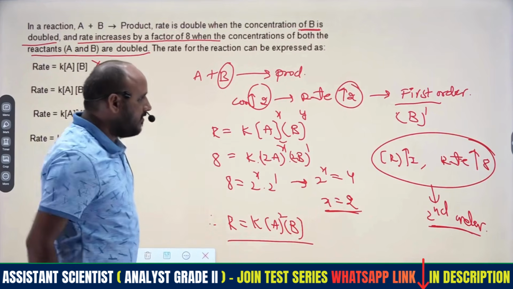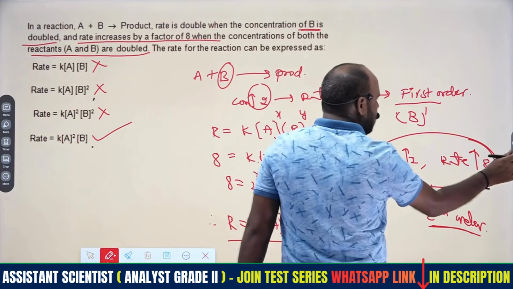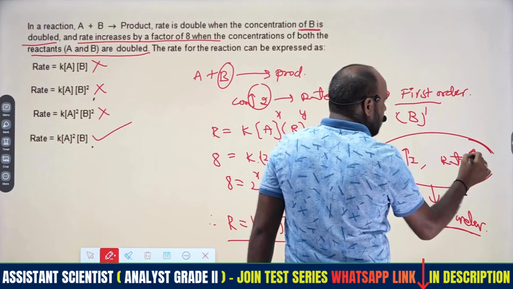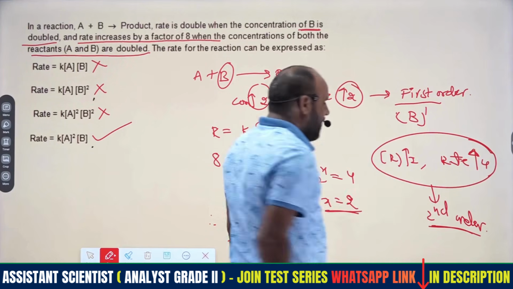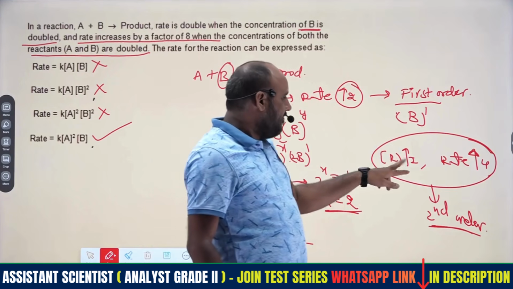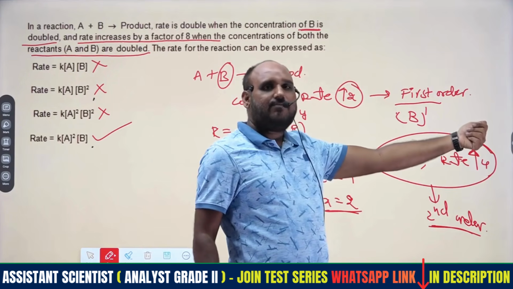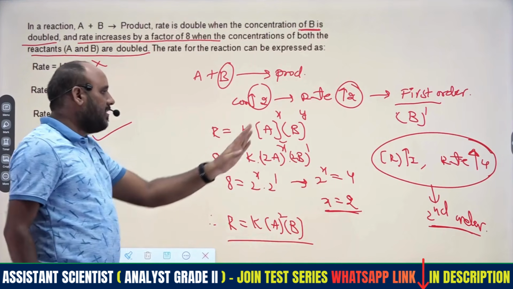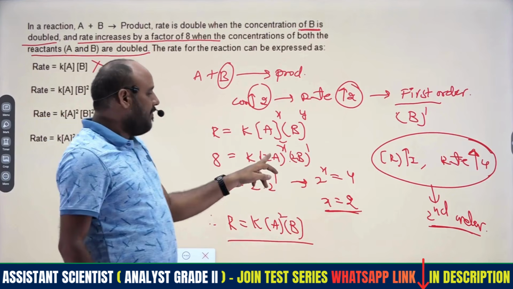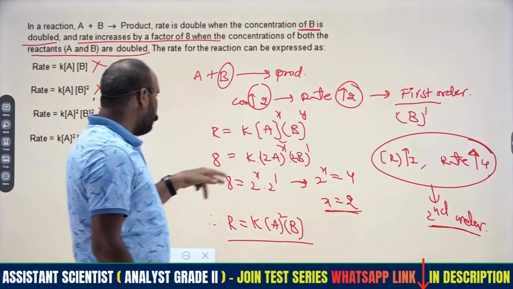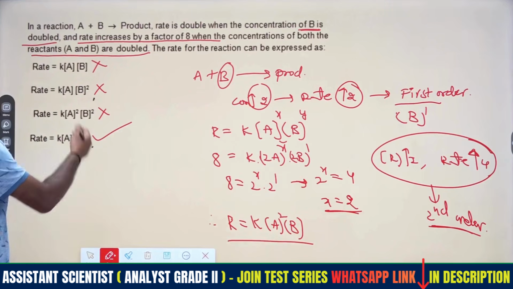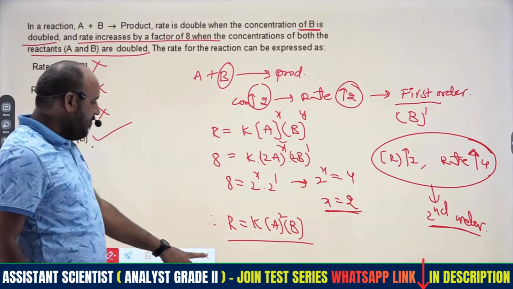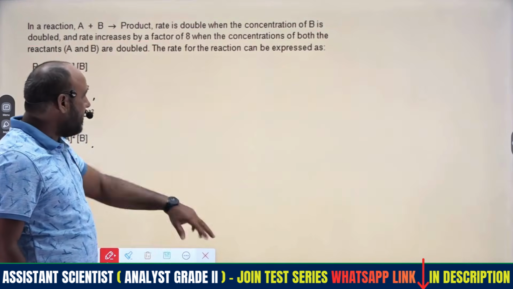If the concentration is doubled, the rate increases 4 times. As the reactant concentration is doubled, the rate increases 4 times. That is also called second order. But with respect to 2 reactants, 8 times means this will be 4 times and this will be 2 times. Therefore overall 8 times. The corresponding answer is A to the power of 2, B to the power of 1. That is the rate equation, right?